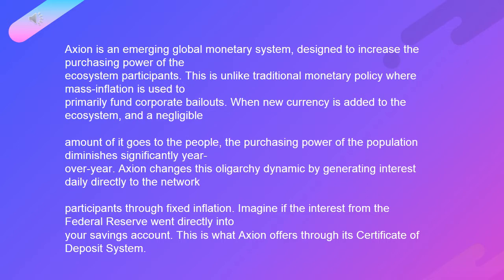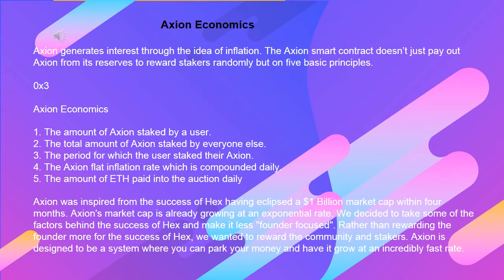Axion changes this oligarchy dynamic by generating interest daily directly to the network participants through fixed inflation. Imagine if the interest from the Federal Reserve went directly into your savings account. This is what Axion offers through its certificate of deposit system. Axion Economics. Axion generates interest through the idea of inflation.